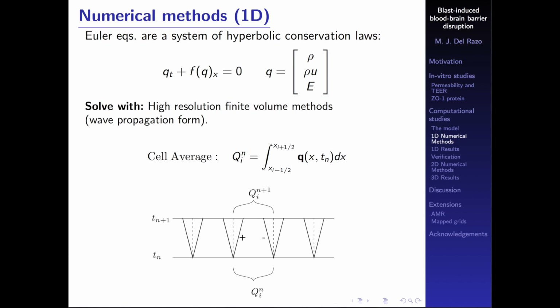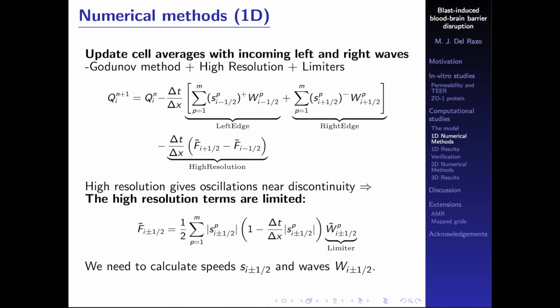So how do we do that? So we're just going to use the Godunov method plus high resolution limiters. So the Godunov method basically tells you we're updating the cell average at time tn plus 1 with the contributions from the left edge, where S is just the speeds of the waves, and W is just the waves themselves. That's just going to be the jump across the actual characteristic. Then, of course, the contributions from the right edge in the same way.